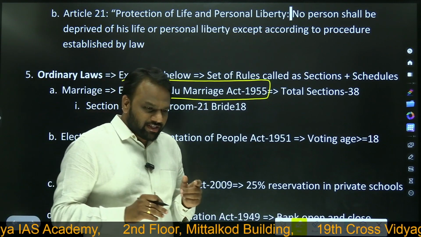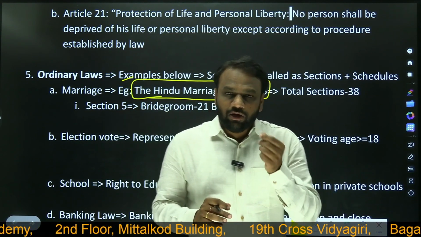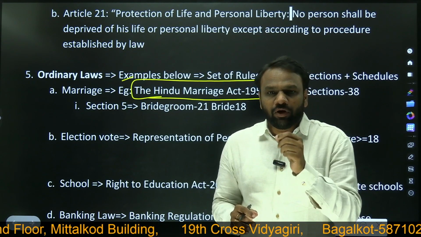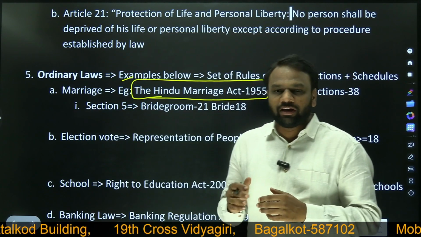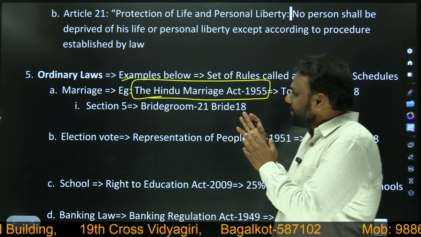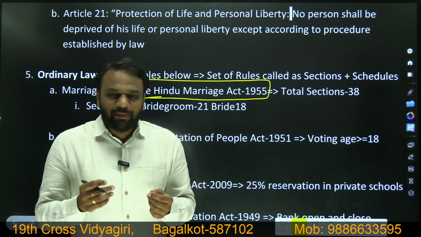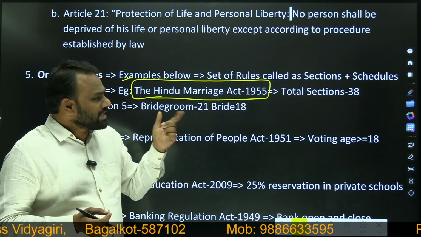Now we discussed a set of rules, we call it law. But in order to refer to this set of rules while discussing the constitution, we use a term called article. But when it comes to ordinary laws, rather than calling them a set of rules, I'll call them a set of what? Sections.